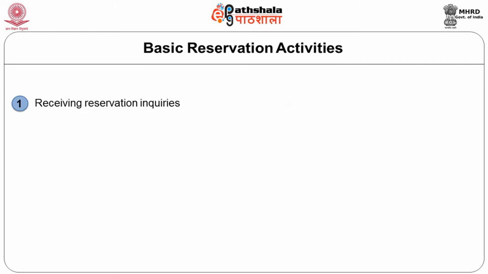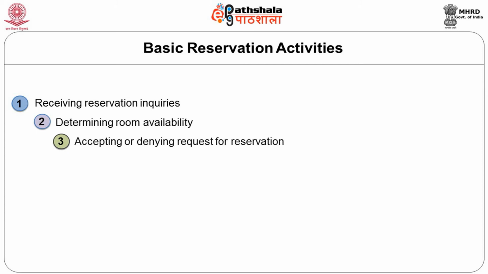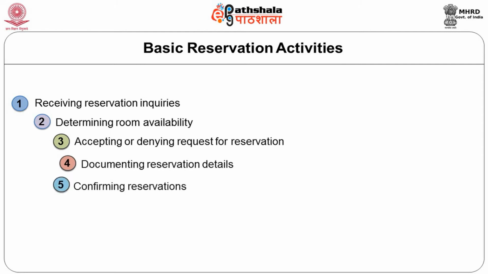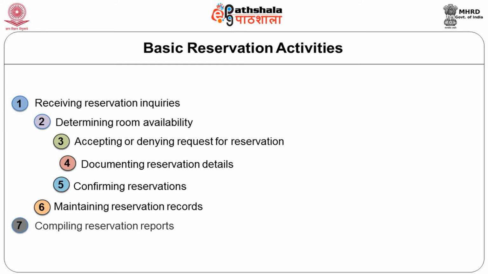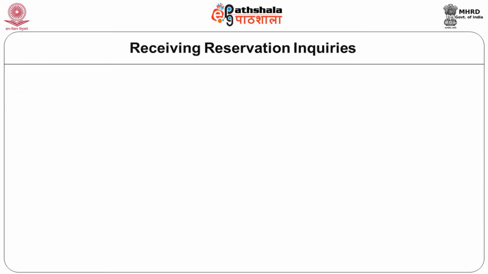Number 1, receiving reservation inquiries. Number 2, determining the room availability. Number 3, accepting or denying the reservation for guests. Number 4, documenting the reservation details. Number 5, confirming the reservations. Number 6, maintaining reservation records. And number 7, compiling the reservation reports. So, altogether we have 7 steps through which the complete reservation process takes place. Now, let us look into these in detail.